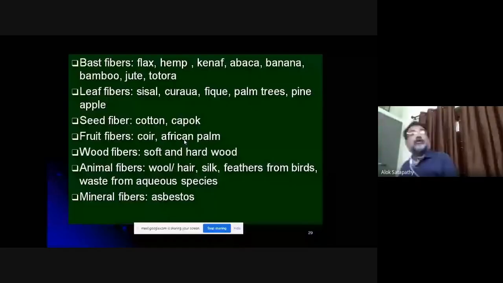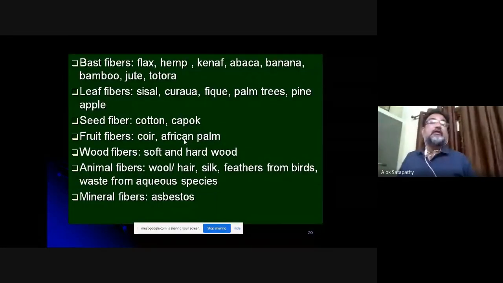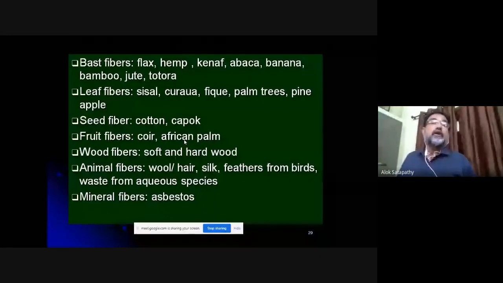From the plant source, we can get fibers from the bast. Bast means the main body of the plant, like hemp, abaca, banana, bamboo, jute, etc. We can extract fibers from the leaves, like sisal, palm trees, pineapple, etc. We can get them from the seed, like cotton and kapok, and from the fruit, like coconut coir and African palm.